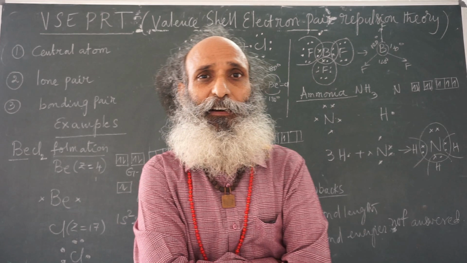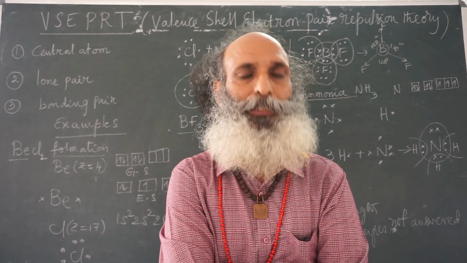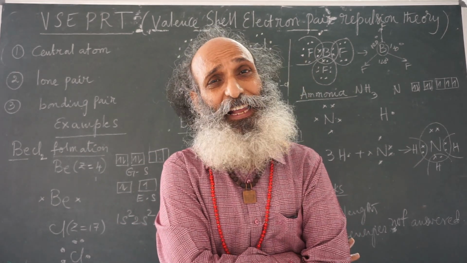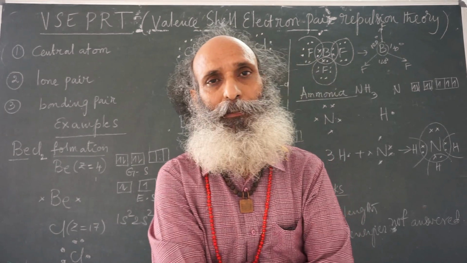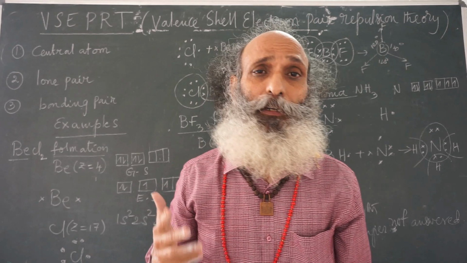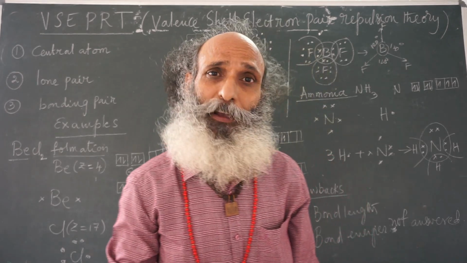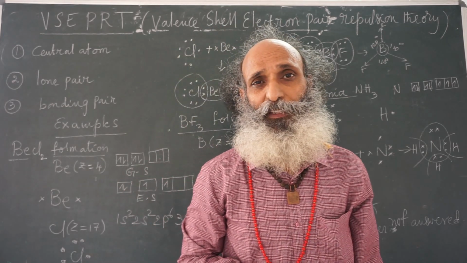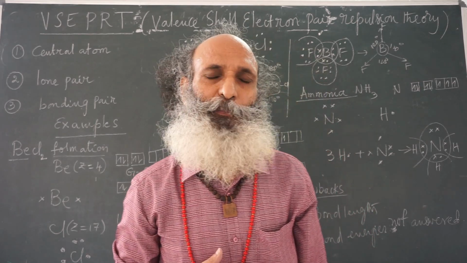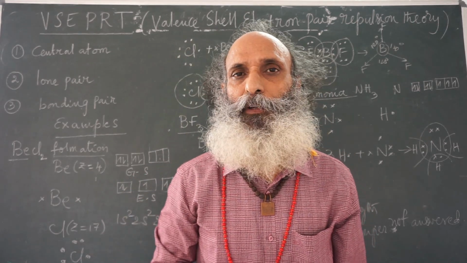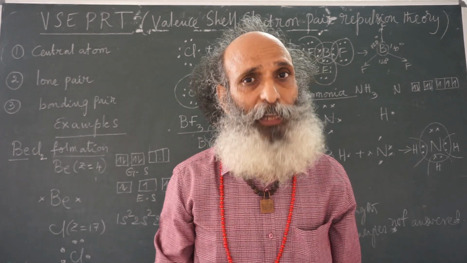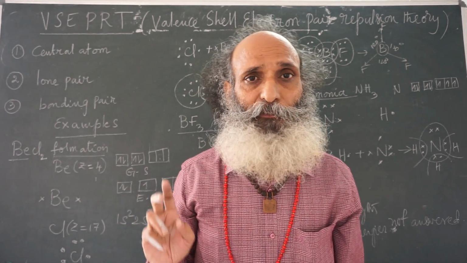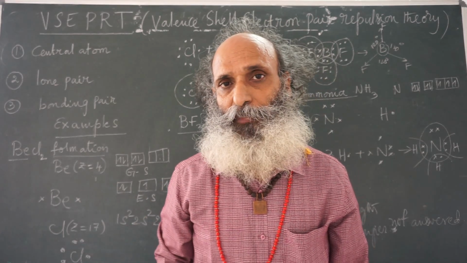Next, some molecules acquire particular shapes. For example, water molecule V shape, methane molecule tetrahedron shape, ammonia pyramidal shape, beryllium chloride linear shape. Why these shapes and why are these bond angles formed? The electronic theory of valence failed to explain that.